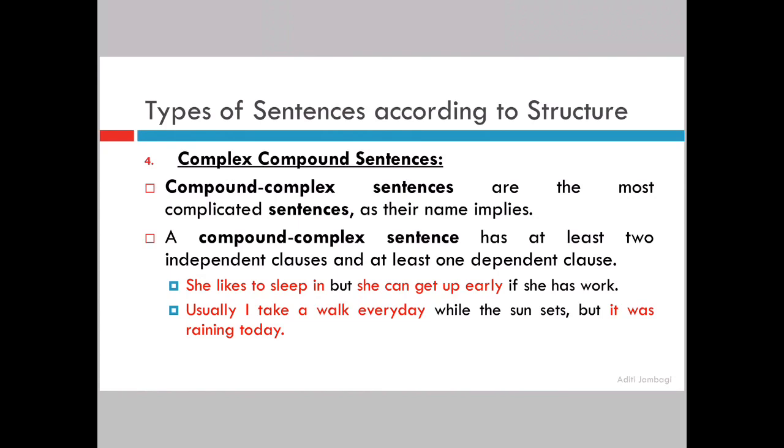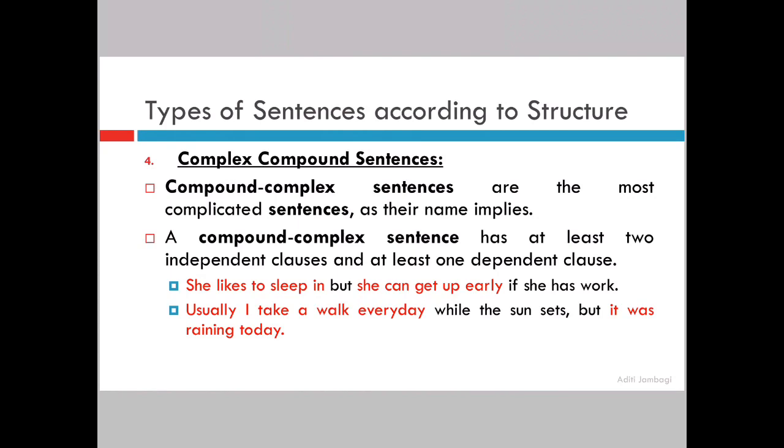Where did the condition of two independent clauses come from? From the compound sentence. And where did the condition of at least one dependent clause come from? From the complex sentence. So therefore, this becomes a compound complex sentence. Let us look at the example. She likes to sleep in, but she can get up early if she has work. So she likes to sleep in is your first independent clause. She can get up early is your second independent clause. But if she has work is your dependent clause.